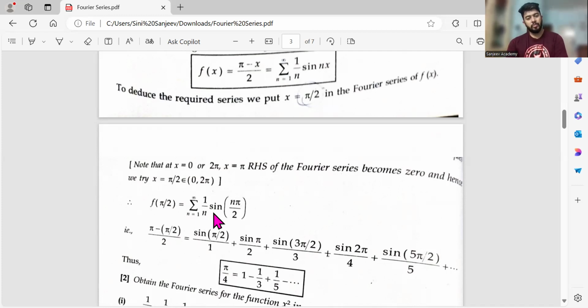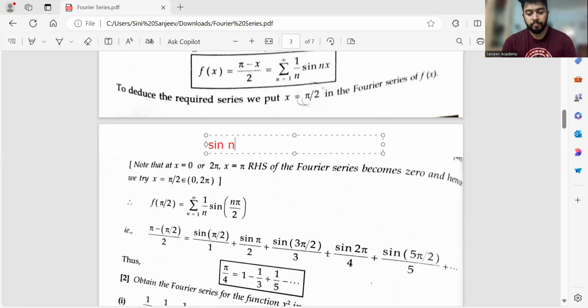And n is equal to 2. If I'm getting 2, I'm getting sin pi value, 2 and 2 will get cancelled. I already told you sin n pi value is 0. So you just write it down. If you're not able to figure it out, I'll just write it down. So if I'm getting 2 pi, 3 pi, 4 pi, 5 pi, whatever pi is there, it is not pi by 2, it is 0. That's it.